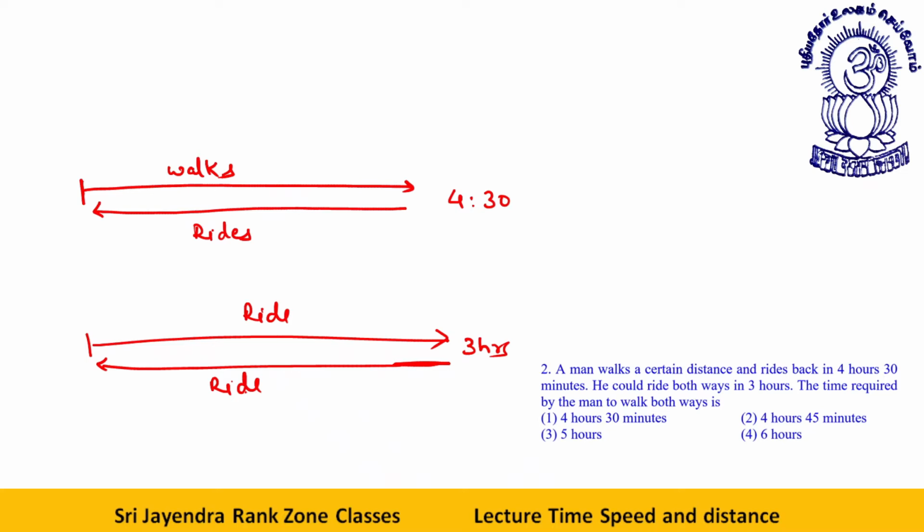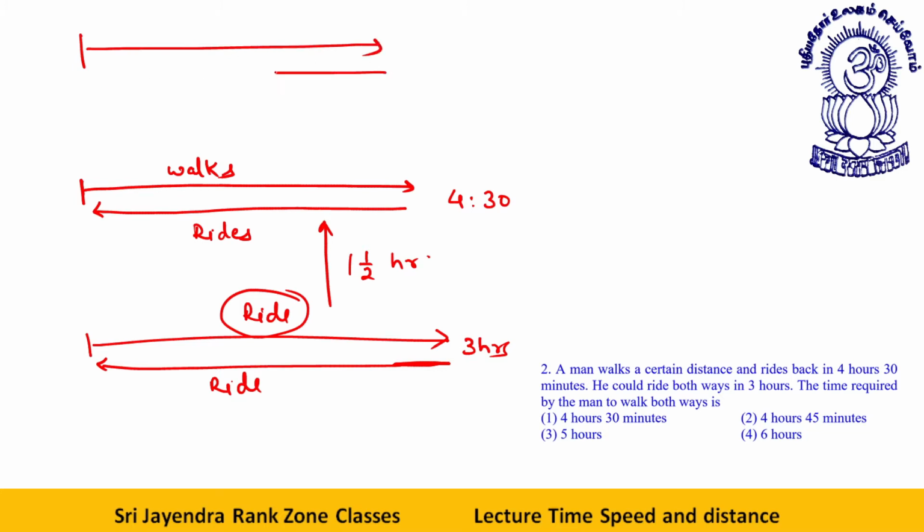So in this process, if one ride is converted into a walk, the time is increased by half an hour, by 1.5 hours. The time required by the man to walk both ways is, if he goes here and comes back by walk, I will show it to you again.